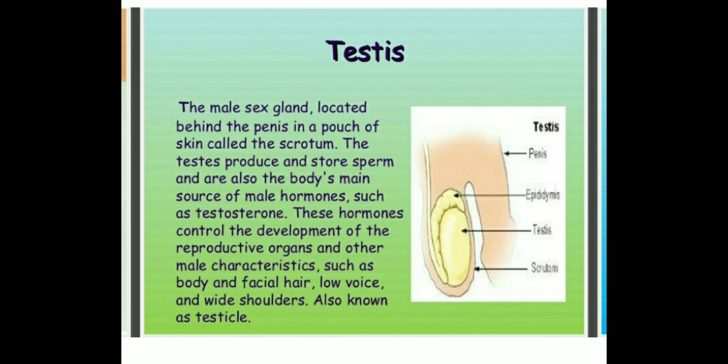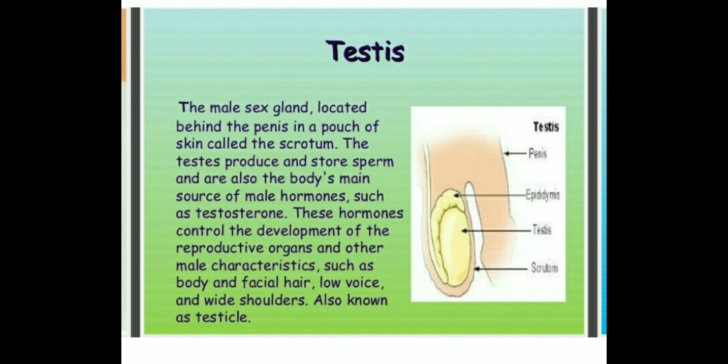Next come the testes. The testes are male sex glands, located behind the penis in a pouch of skin called the scrotum. The testis produces the hormone testosterone. You can see in the diagram where this gland is located.